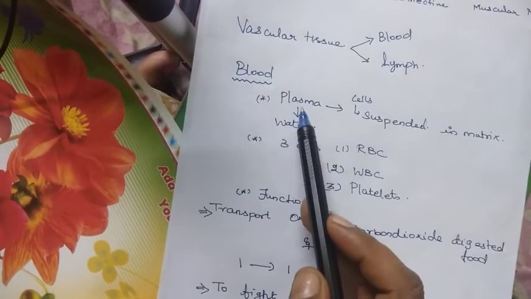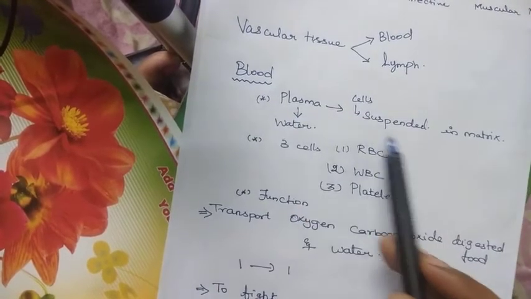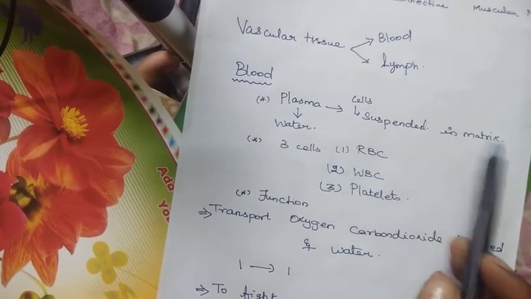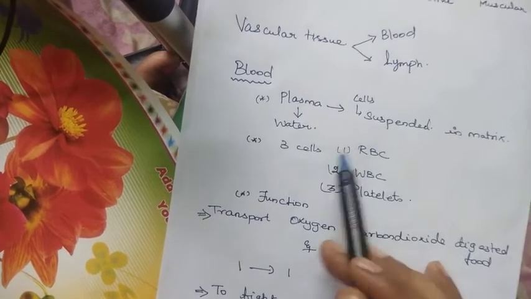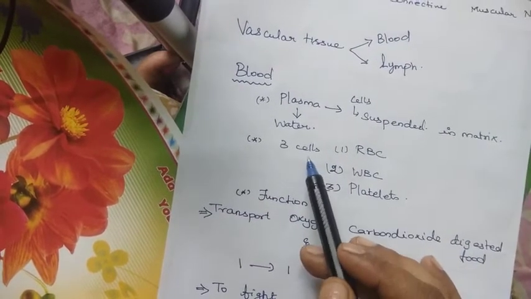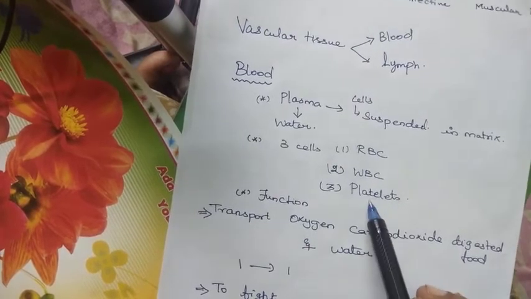Blood is mainly made up of plasma, where the cells are suspended in the matrix. Okay, they will not have a fixed place. They will be moving here and there. They have got 3 important cells. They are RBC, WBC and platelets.